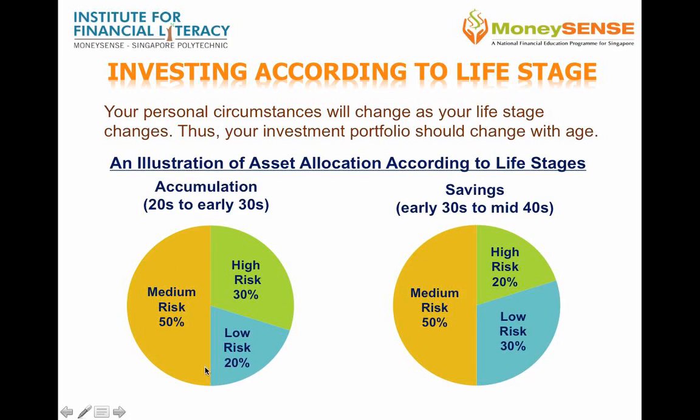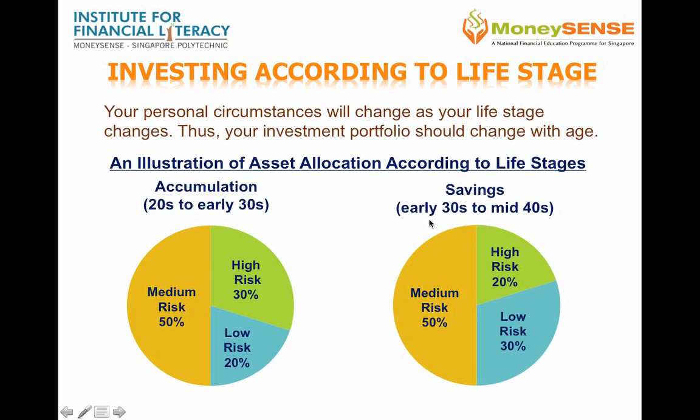So if you're in the accumulation phase, generally those who are in this phase tend to take higher risk because they want to get higher returns. And then we move on to the savings stage.